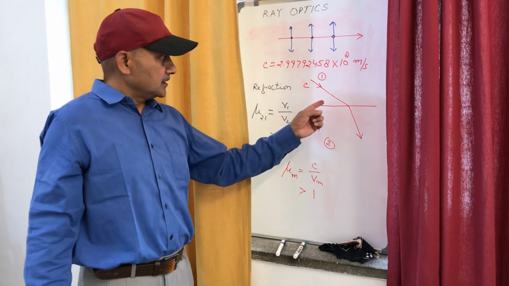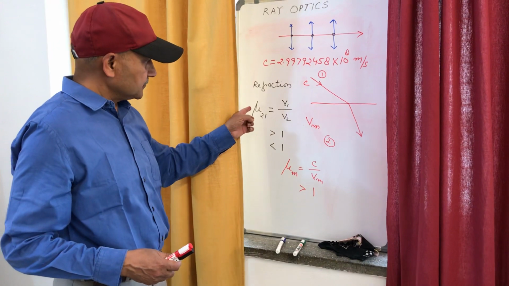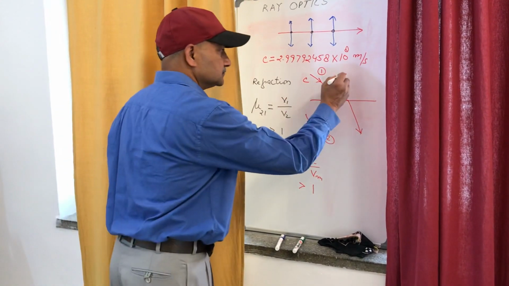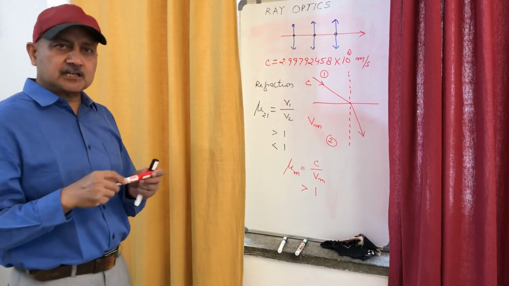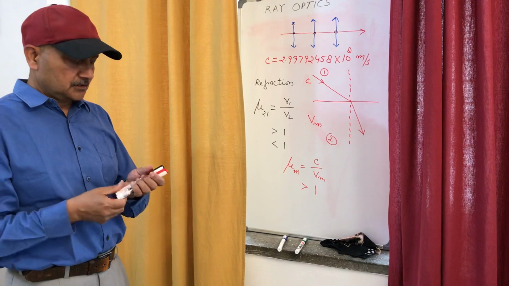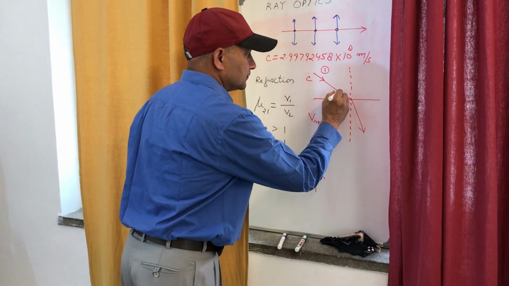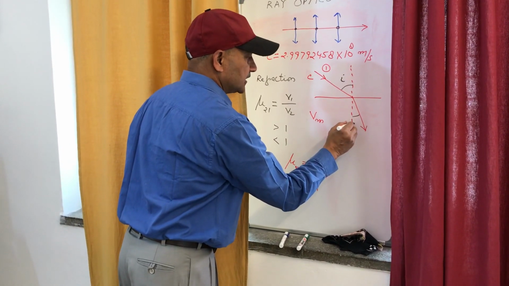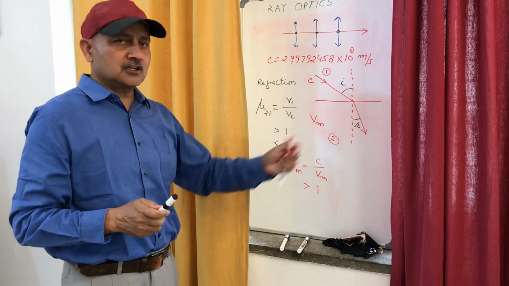Now, when the velocity decreases, we can also compare this ratio with the help of the angles made by the light ray from the normal. This angle is called the angle of incidence. This angle is called the angle of refraction, and this is the phenomenon of refraction.